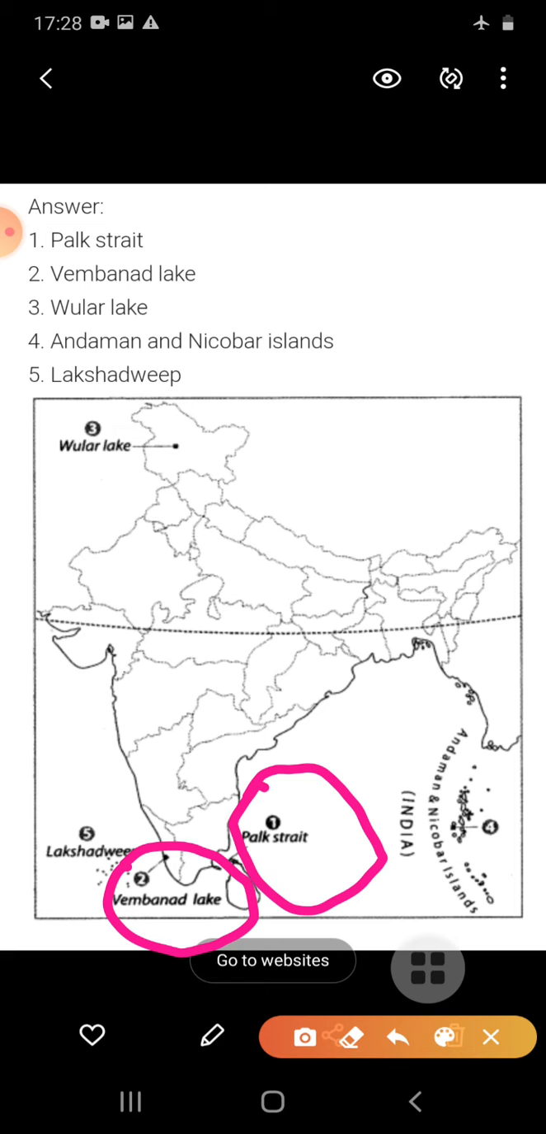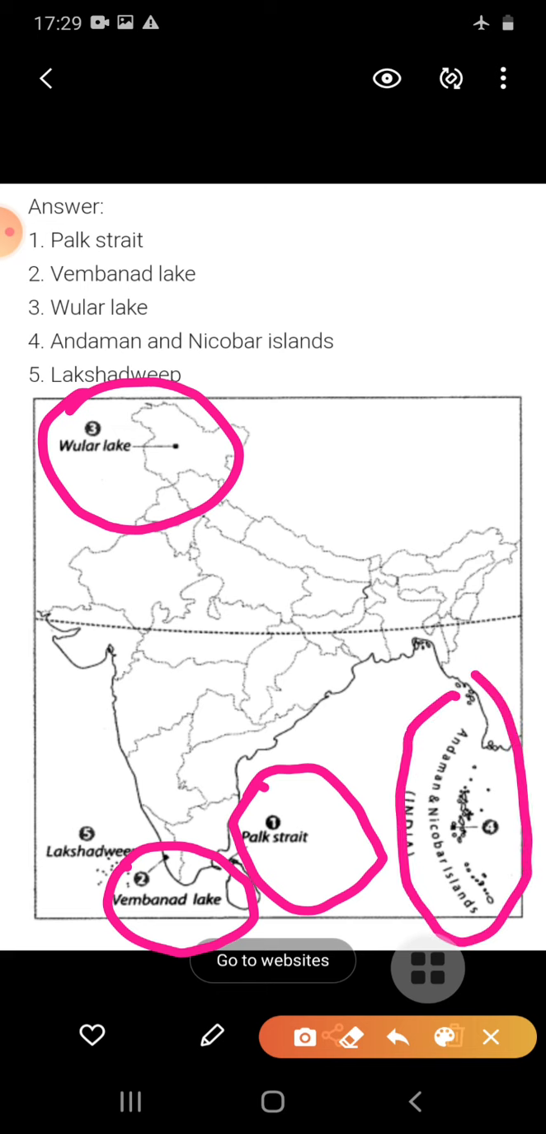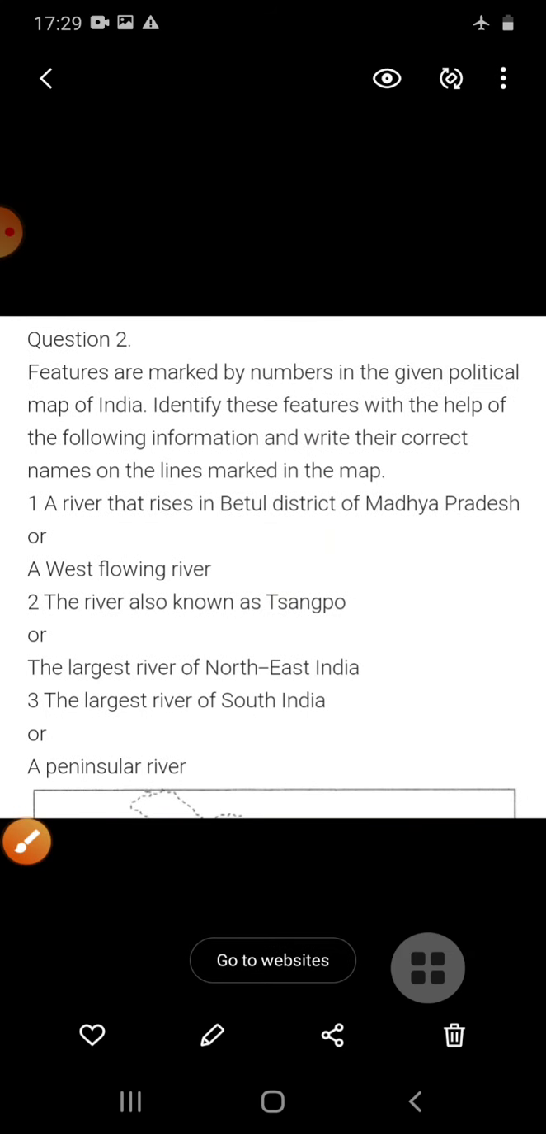The third one is which is the largest freshwater lake in India? That is the Wular Lake. It is situated in Jammu and Kashmir. The Andaman and Nicobar Islands you have to locate here, and the last one is Lakshadweep. So students, these things you have to locate on map work 1. Now next, on the next page in your copy you have to note down the map work 2 questions.